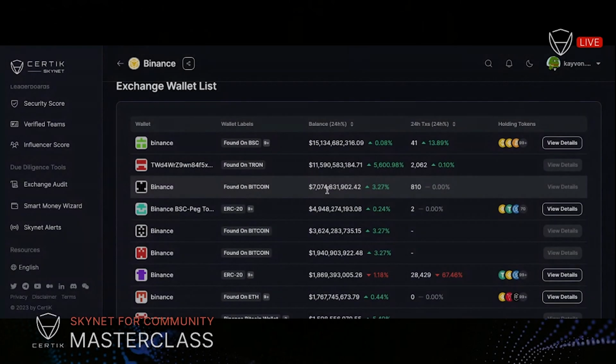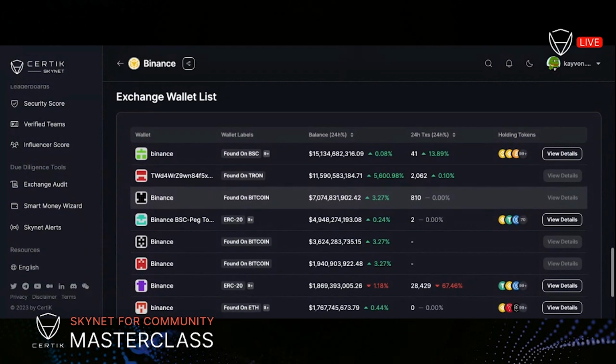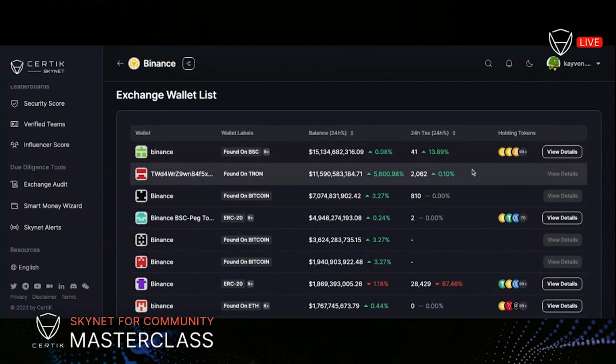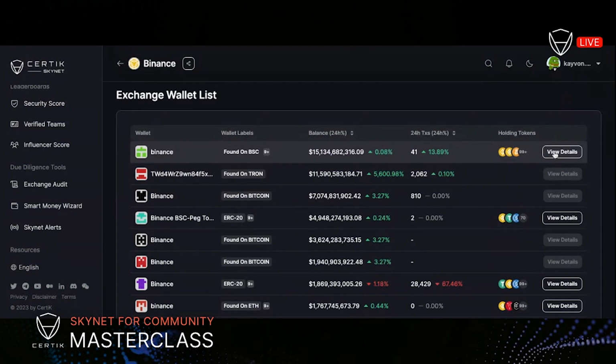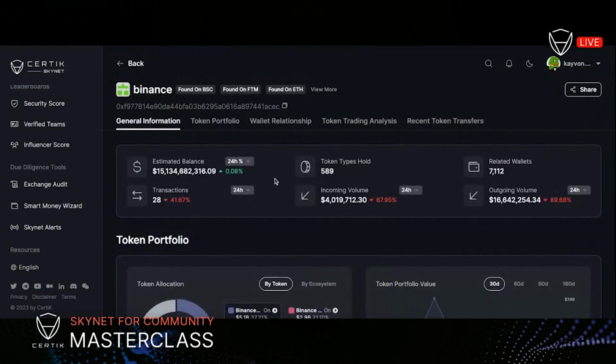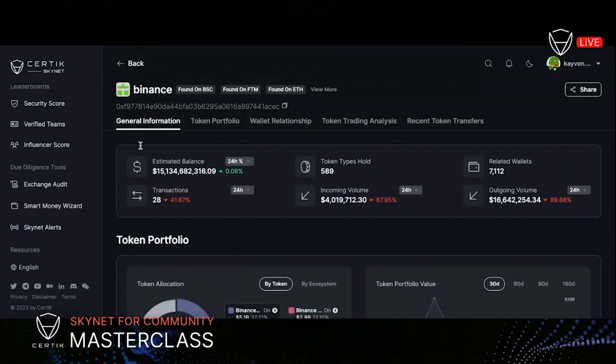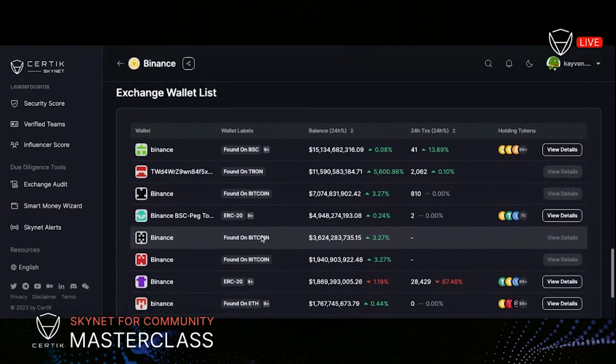right? And here we've got the list of actual wallets that we track related to Binance. Correct. Yeah. So these are all the specific wallets themselves, and then users are free to click view details, and this will open up into our Smart Money Wizard, which we'll get into shortly to give a little bit more info about that.